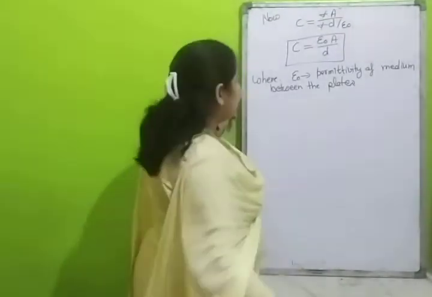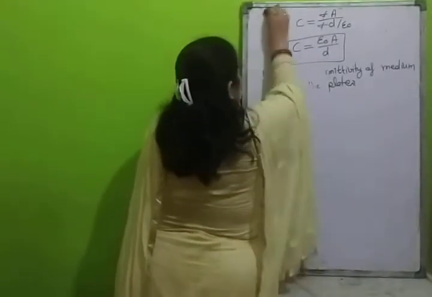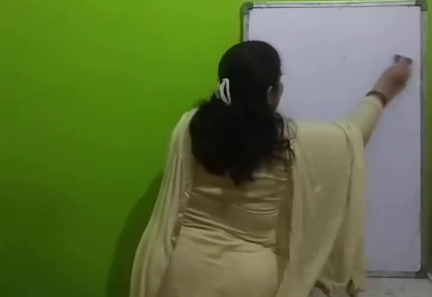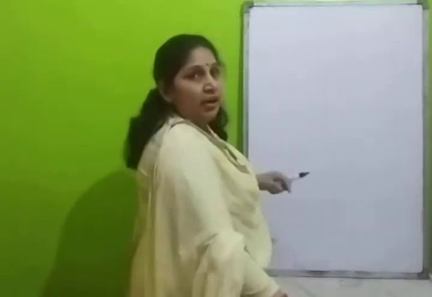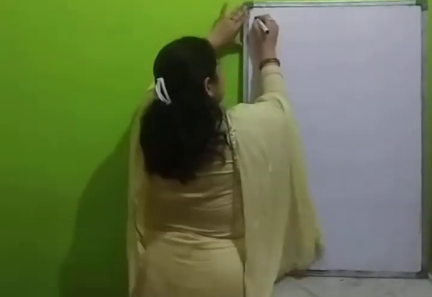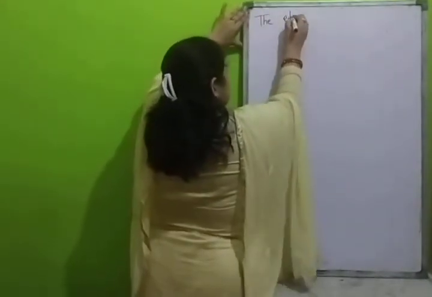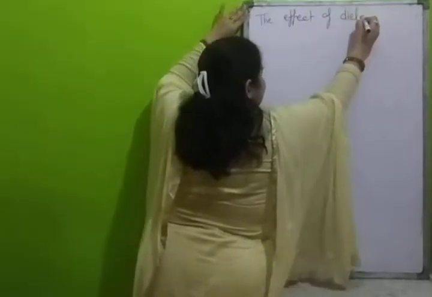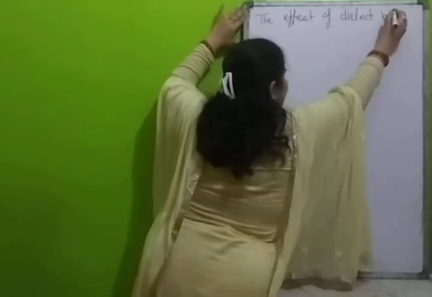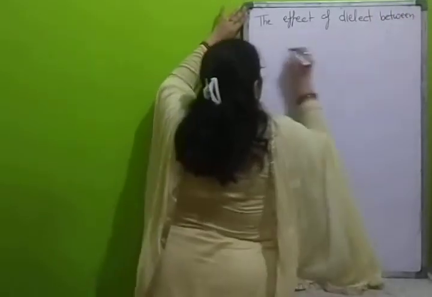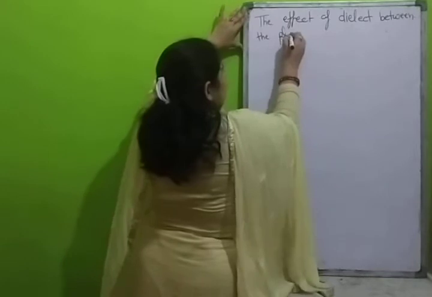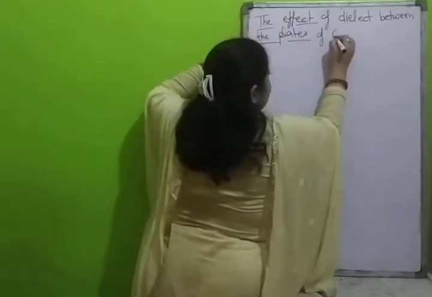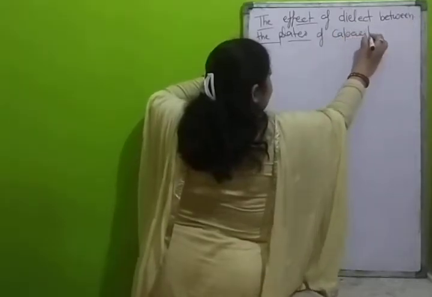Now the next point is on this basis. If we insert a dielectric inside the plates, what do we have? Next, the effect of a dielectric between the plates of a capacitor.